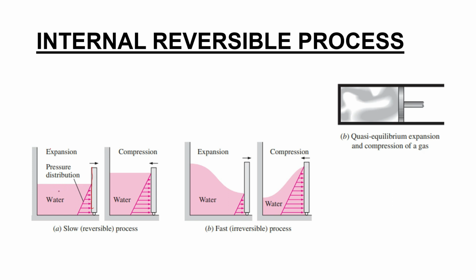It is not creating any waves because the water will have the same pressure throughout. And when you compress also, the water will be uniform. But what happens when you compress it fast or expand it very fast? You can see that it creates a wave. So this system is not in equilibrium during this process. These processes are called fast processes or irreversible processes. So this reversible process is called an internal reversible process.